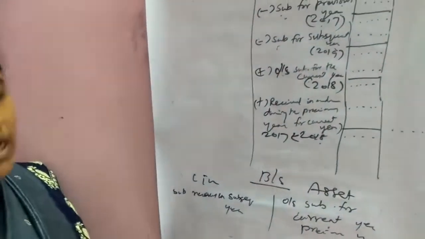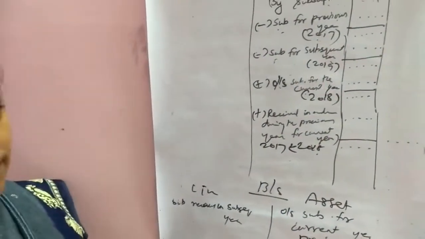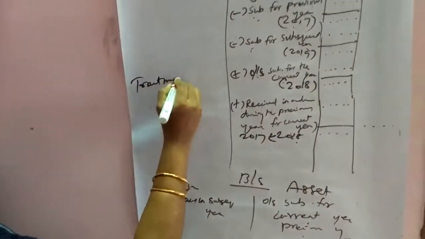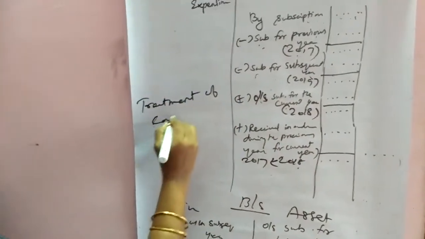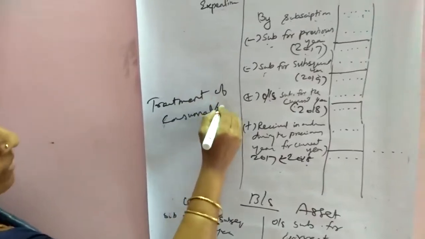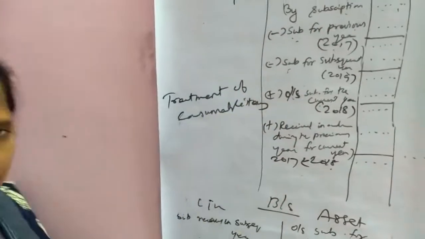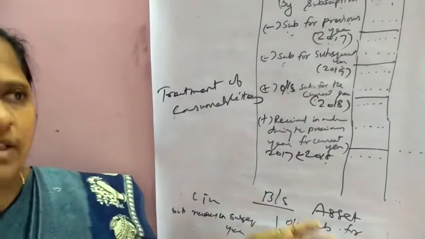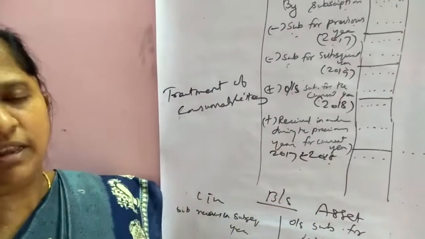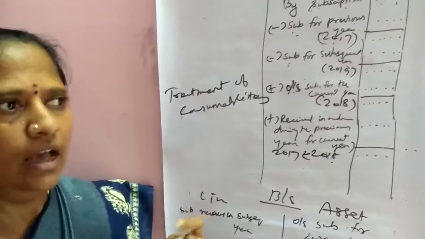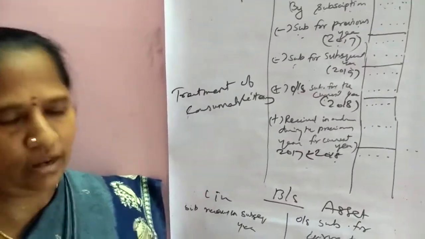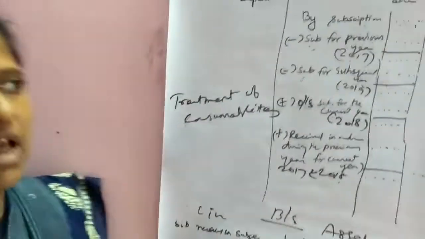Now we go to the sum. Before going to the sum, one more item, that is the treatment of consumable items. Consumable items mean, if you run a sports club, sports material, stationery items, then bats and balls. These are all the stock of your organization, your sports club.